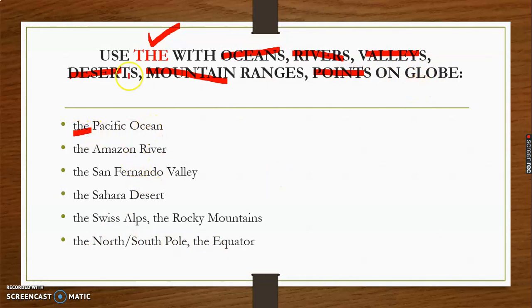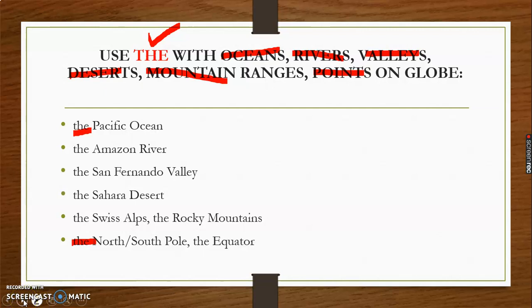Here we have used the Pacific Ocean. It is the name of the ocean. Rivers: the Amazon River, the Yamuna, the Ganga. The San Francisco Valley, the Great Valley, the Sahara Desert, the Swiss Alps, the Rocky Mountains, the North and South Pole, the equator. So these are on the globe. So that is why "the" is used. Like we say, the Tropic of Capricorn, the Tropic of Cancer, right? So with these we use "the".